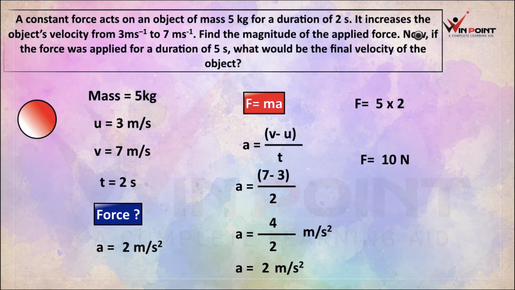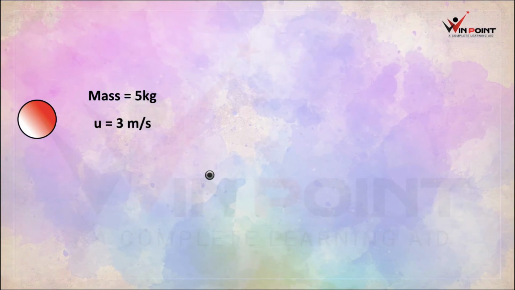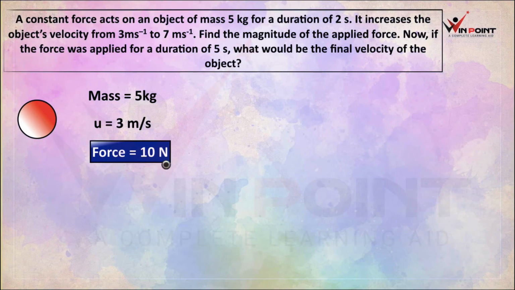Now if the force was applied for a duration of 5 seconds, we need to change this t to 5 seconds. What would be the final velocity of the object? We are applying the same force, 10 Newton. Now we can write the given values. Force is 10 Newton. U, initial velocity, is 3 meter per second. We need to find final velocity. Time is equal to 5 seconds. The force is applied for the duration of 5 seconds.